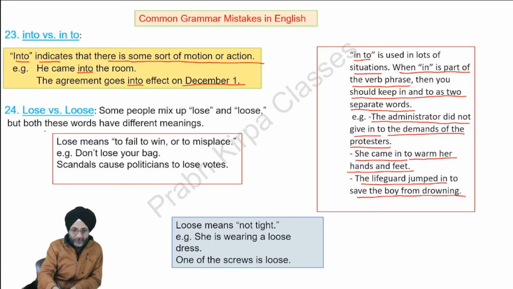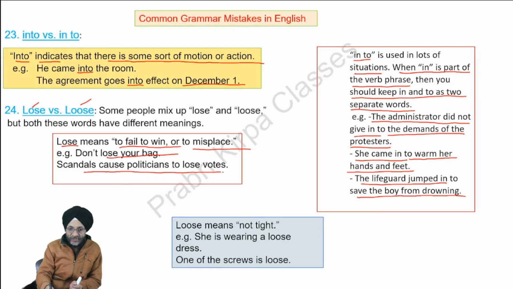There is also a difference between the words "lose" and "loose". Though in speaking both these words may sound the same, they have different meanings. "Lose" means to fail to win or misplace. For example, do not lose your bag. Scandals cause politicians to lose votes. "Loose" means not tight. She is wearing a loose dress. One of the screws is loose.